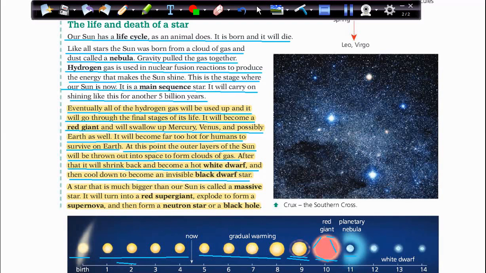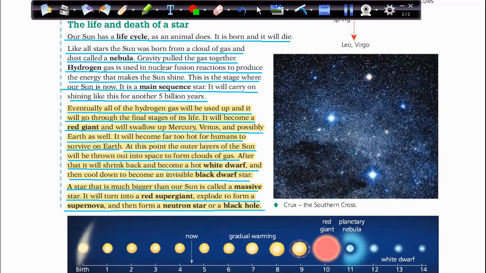A star that is much bigger than our sun is called a massive star. It will turn into a red supergiant, explode to form a supernova, and then form a neutron star or a black hole. So scientists, when they studied the sun, said that in a very far future, there is another star called a massive star, which is very big, bigger than the sun.